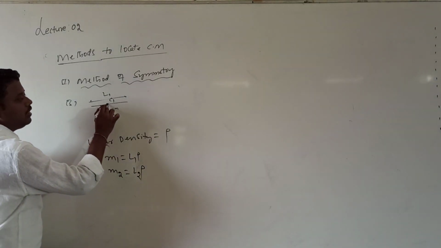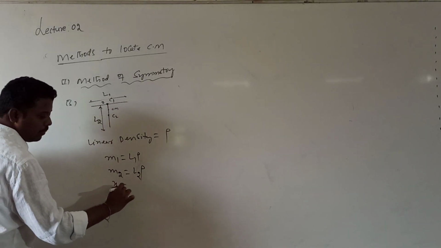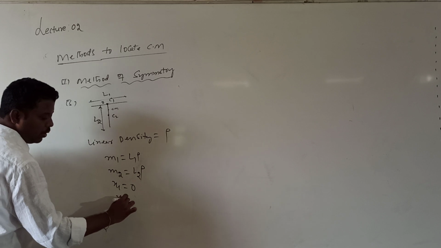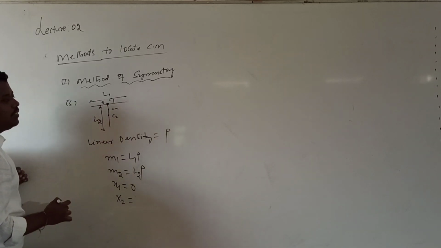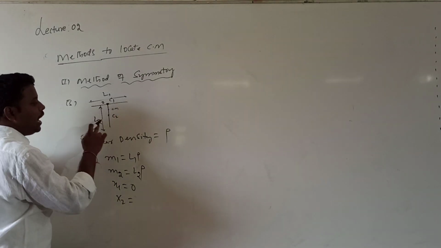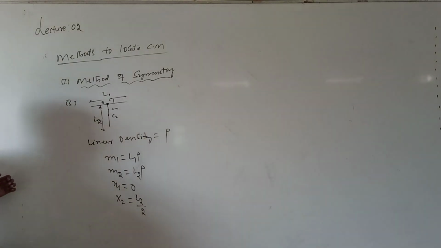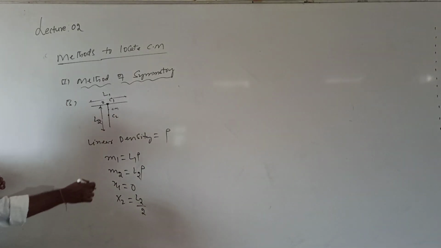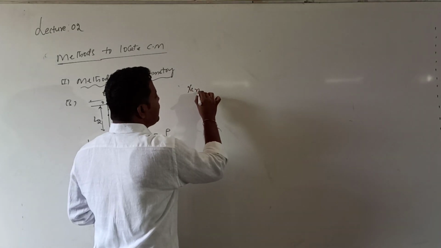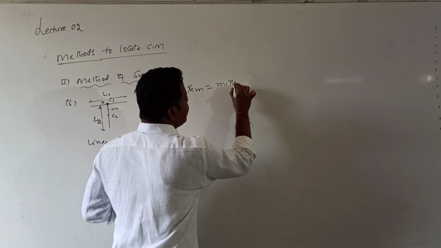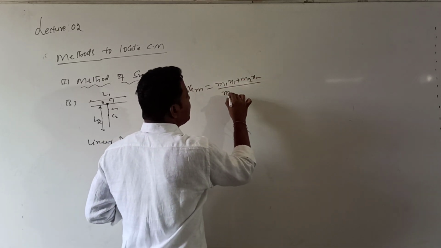If I locate the origin at the center of the first rod, what are the coordinates? x1 is equal to 0. And x2 is the distance from the origin to the center of the second rod, which is exactly half of L2, so x2 is L2 by 2. Now substitute the values in the formula: xcm is equal to (m1 x1 plus m2 x2) divided by (m1 plus m2).